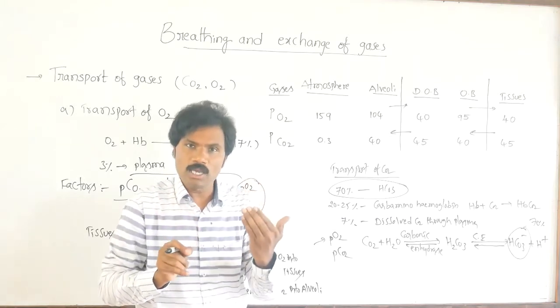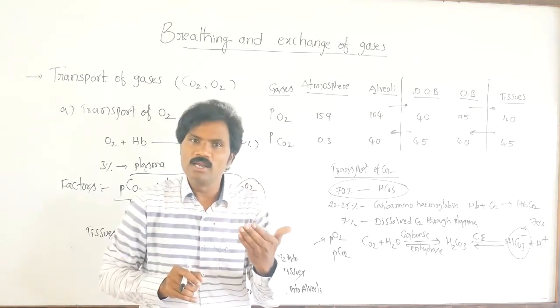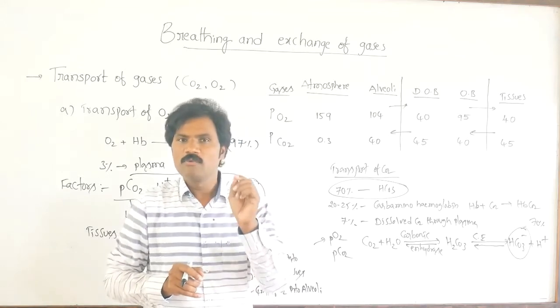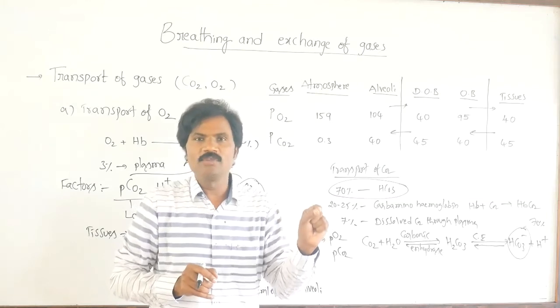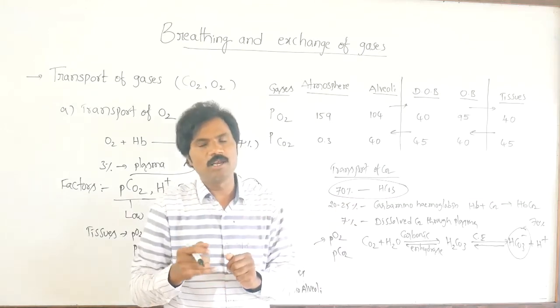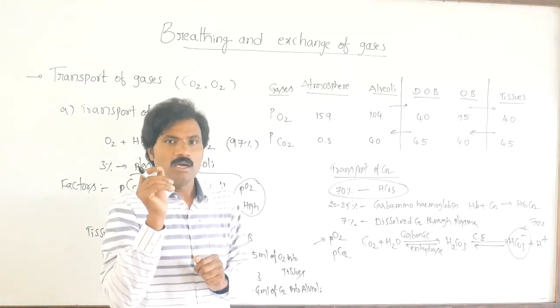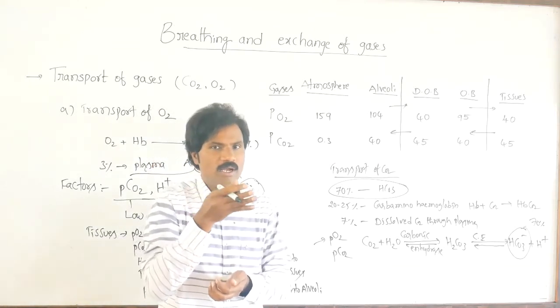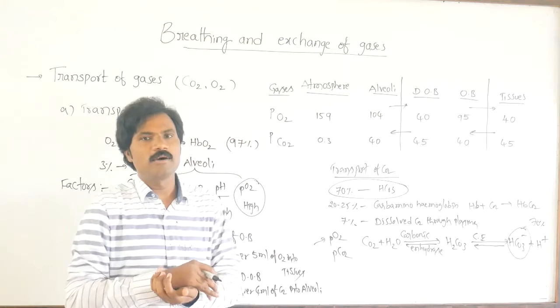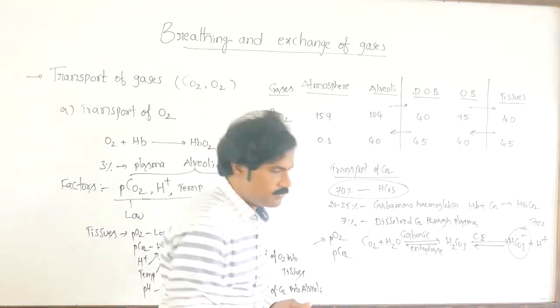How much ml of oxygen does it deliver into the tissues? For every 100 ml of oxygenated blood, 5 ml of oxygen is delivered into the tissue. Similarly, for every 100 ml of deoxygenated blood, 4 ml of carbon dioxide is delivered into the alveoli. Then what is the regulation?